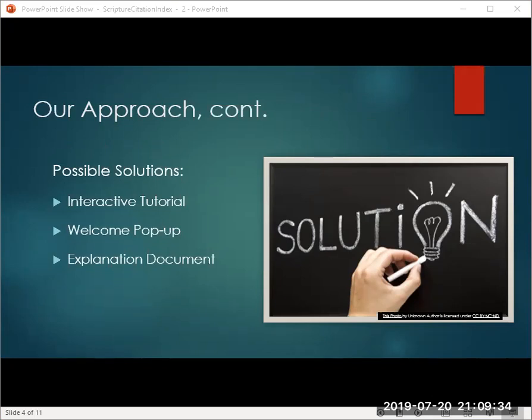The Scripture Citation Index already has an explanation document, but it is hidden away. So our 3 possible choices for solutions are to add an interactive tutorial, a welcome pop-up, or not do anything at all. We would then test to see which of those 3 would be the best as far as users go, and then we decided to move on to figuring out which of these would be best for the developers themselves.